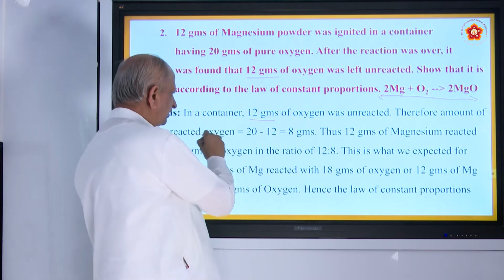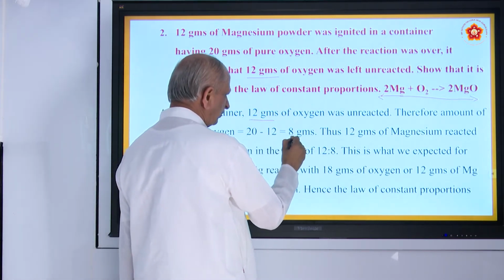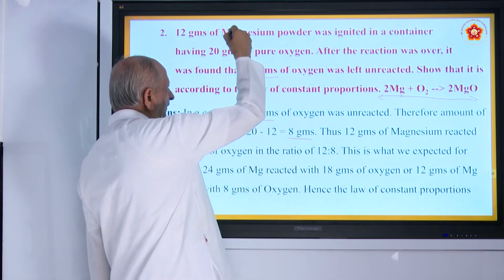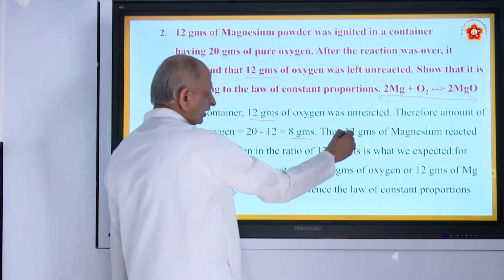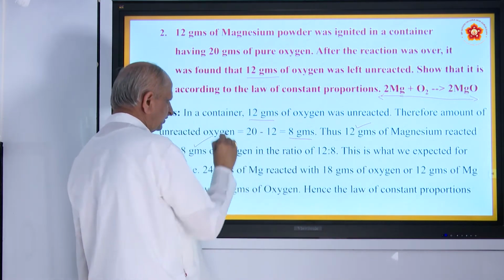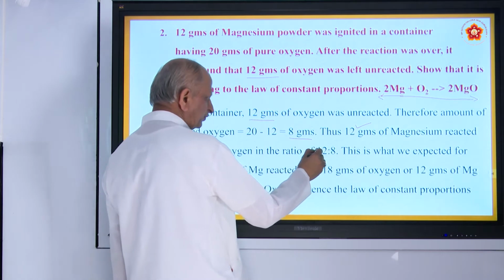So 12 grams of oxygen is unreacted. So the amount of oxygen used is 20 minus 12, that is 8 grams. The amount of magnesium we have taken is 12 grams. It combines with 8 grams of oxygen. Ratio becomes 12:8.